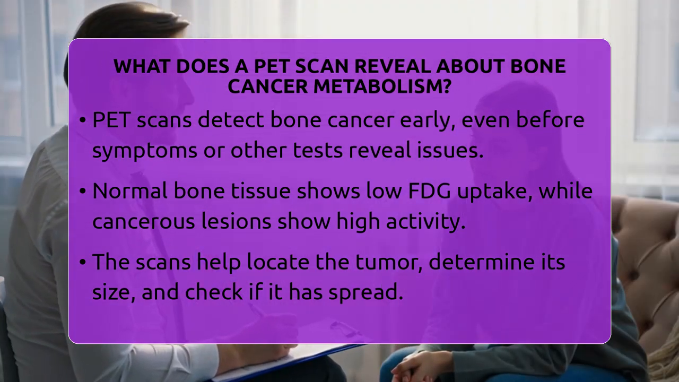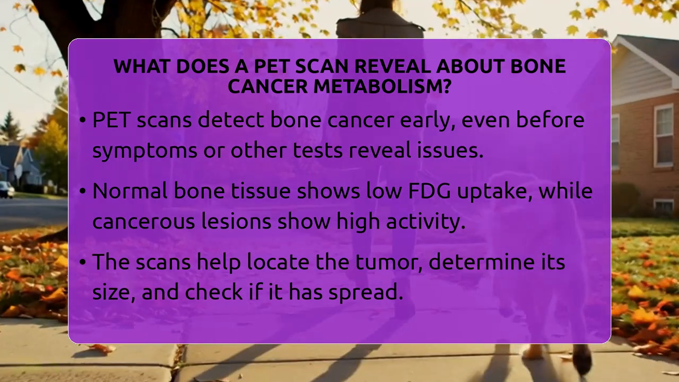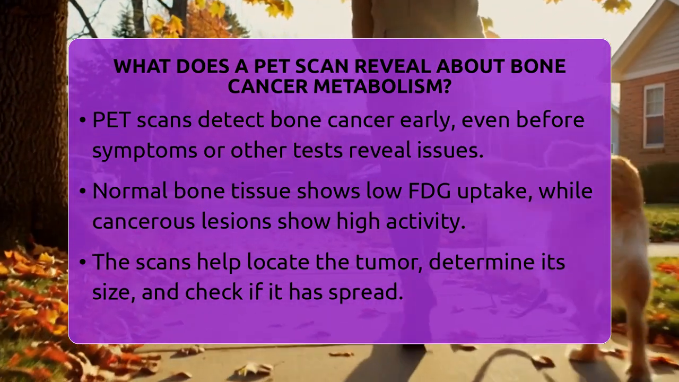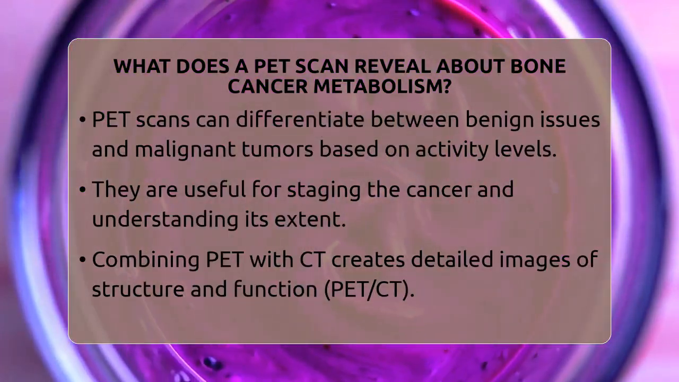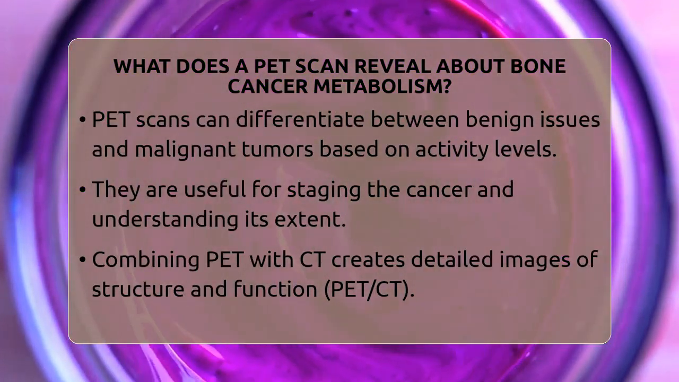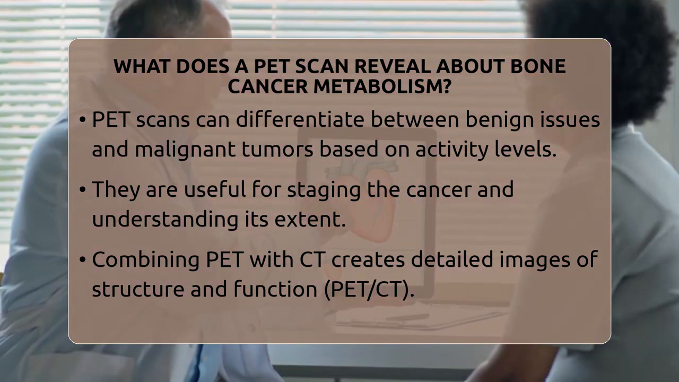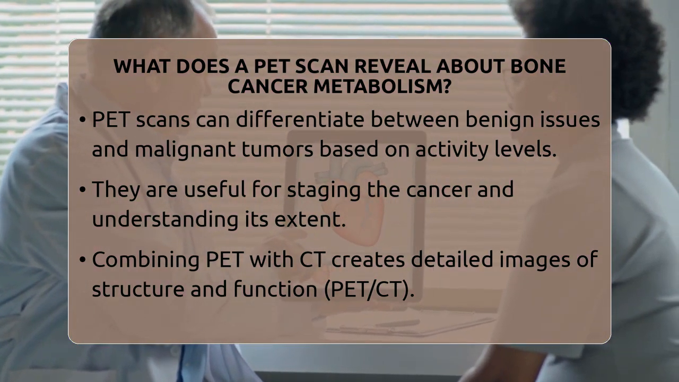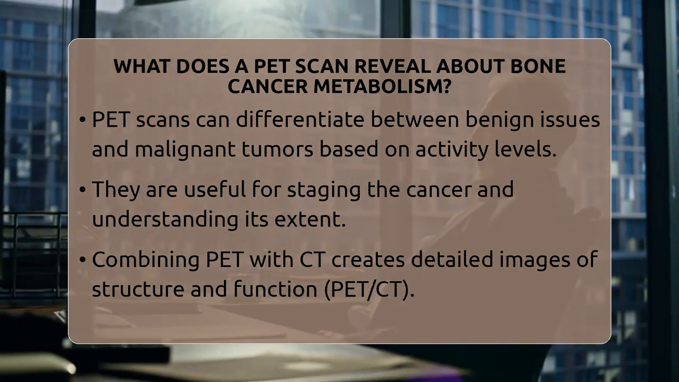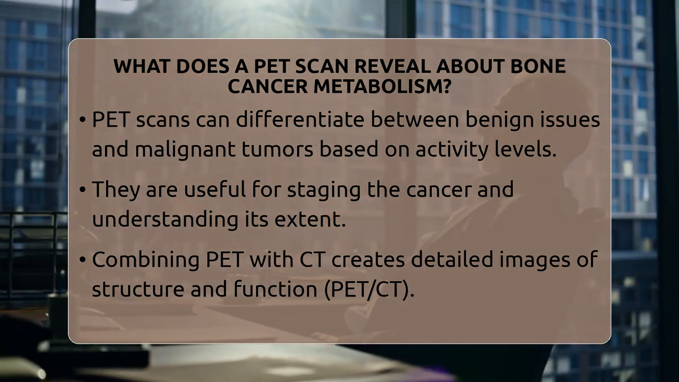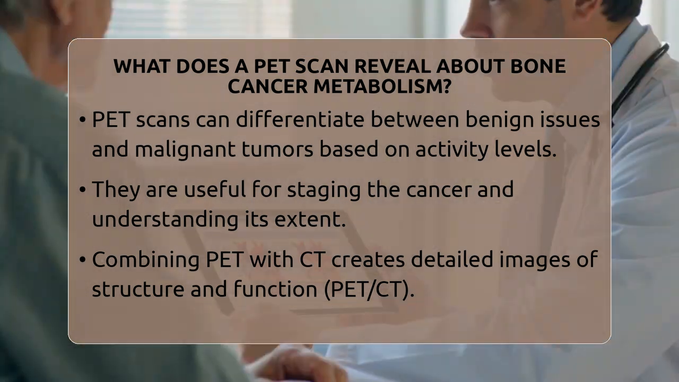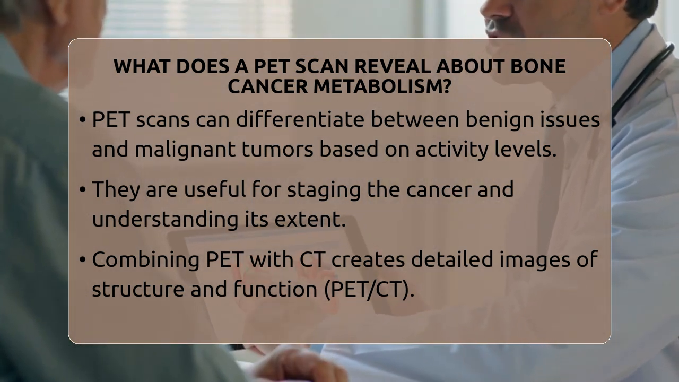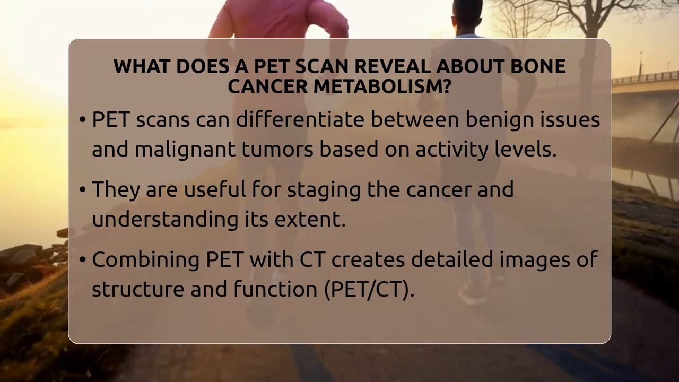It helps doctors see exactly where the tumor is located, how big it is, and whether it has spread to other parts of the skeleton or organs. This is especially important because bone cancer can sometimes be tricky to diagnose with just physical exams or standard imaging. PET scans can distinguish between benign bone issues, like cysts or inflammation, which usually have lower metabolic activity, and malignant tumors that show higher activity.